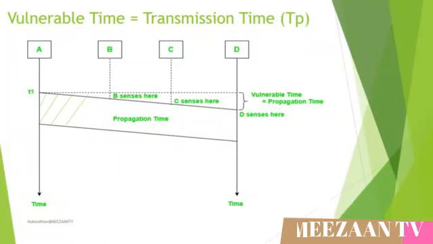The vulnerable time for CSMA is the propagation time TP. This is the time needed for a frame to propagate from one end of the medium to the other. When a station sends a frame and any other station tries to send a frame during this time, a collision will occur. But if the first bit of the frame reaches the end of the medium, every station will already have heard the bit and will refrain from sending. The figure shows the worst case. The leftmost station A sends a frame at time T1, which reaches the rightmost station D at time T1 plus TP. The gray area shows the vulnerable area in time and space.